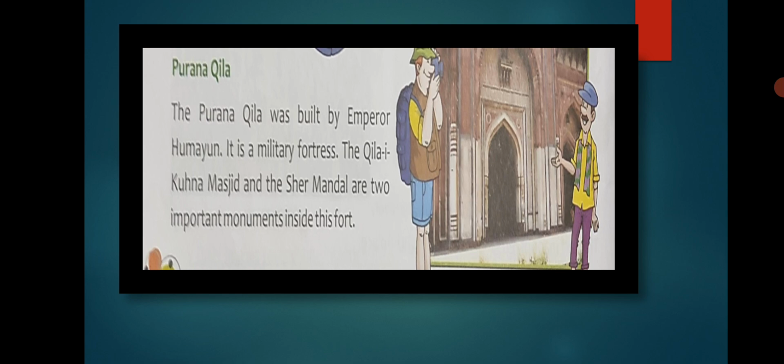It is also called a military fortress because the army was kept here. And it was built by Emperor Humayun. Clear? Purana Qila was built by Humayun, and it is a military fortress, meaning the army could be kept in this place.